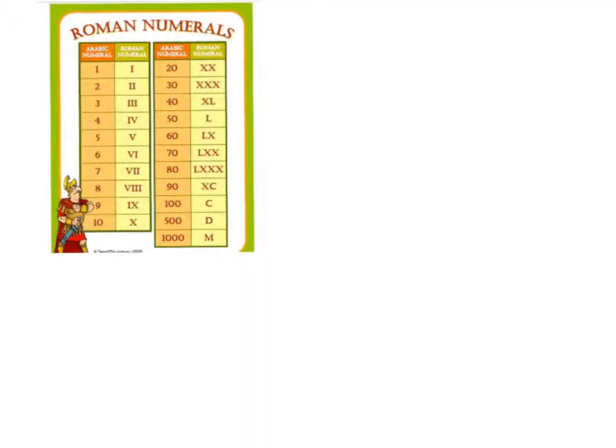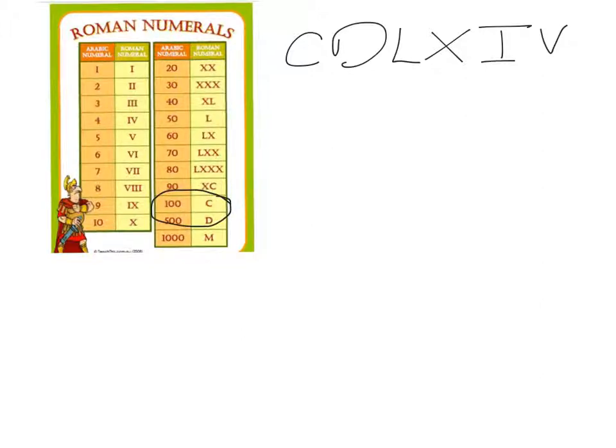So what I have for you on this slide is Roman numeral conversions to remind you of what they all stand for. So part A wanted you to convert the Roman numeral CDLXIV. So what number does that Roman numeral stand for? So we need to come over to our chart and let's find CD. Well, let's see. CD is right here.